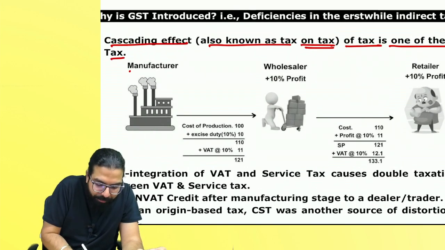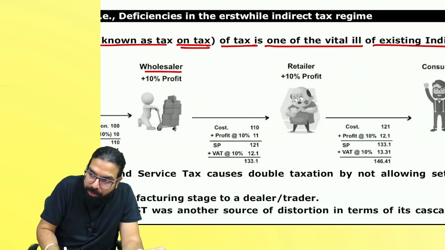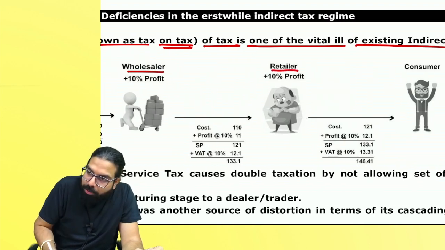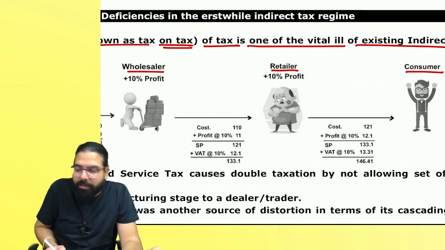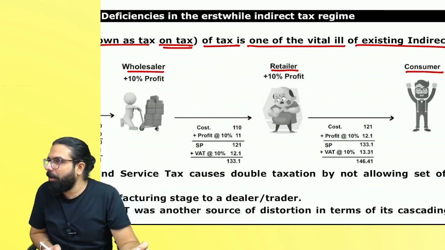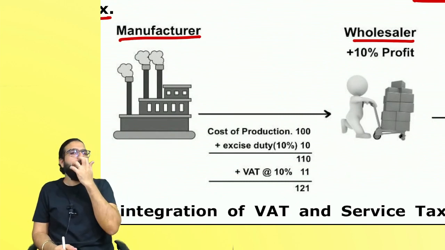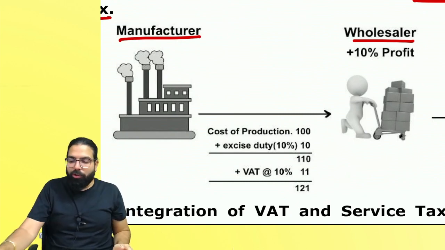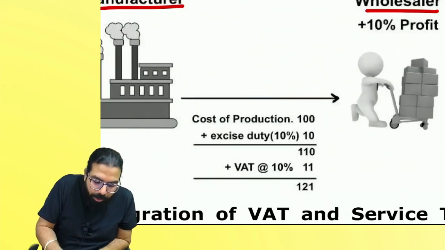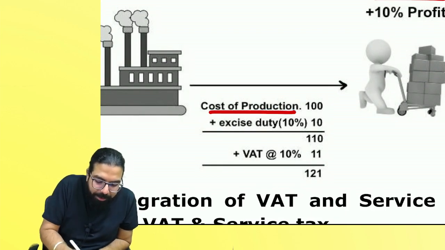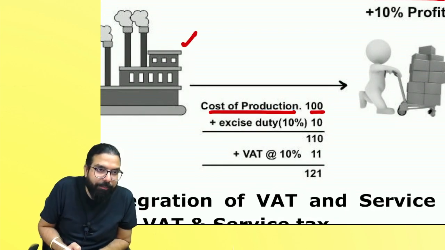So what happens? One manufacturer sells the goods to the wholesaler. The wholesaler sells to the retailer and the retailer sells the goods to the consumer. Does it happen ultimately, everyone? Yes. Now, just take the point of view of the manufacturer. Earlier, what used to happen? Whenever goods used to be manufactured, suppose the cost of production plus his profit is 100 rupees.